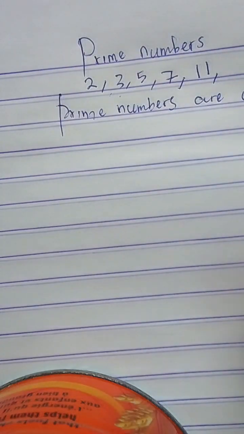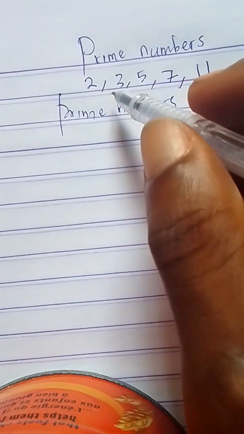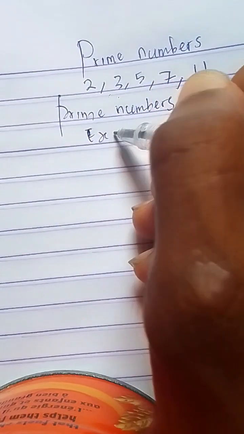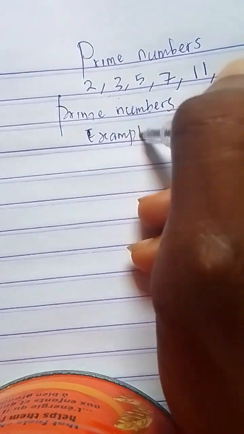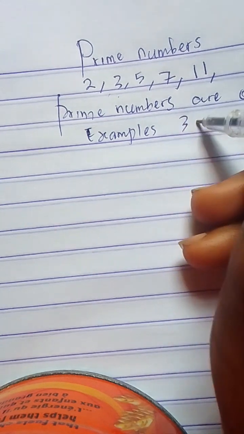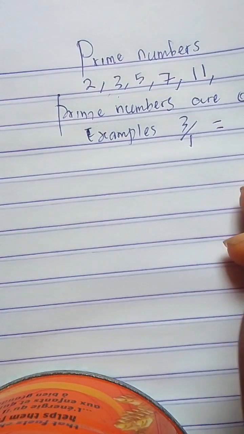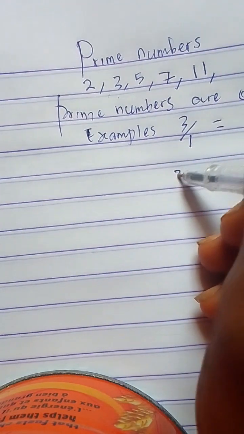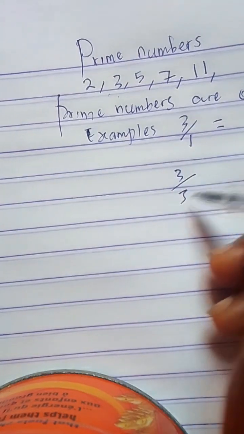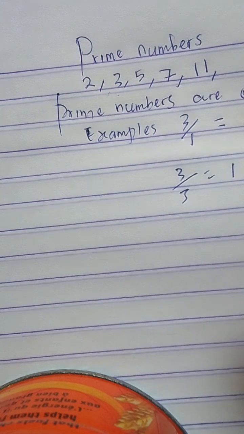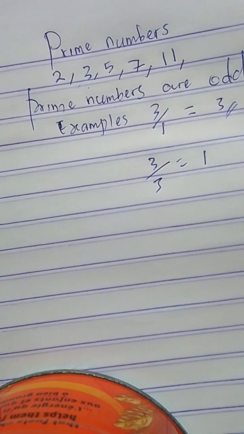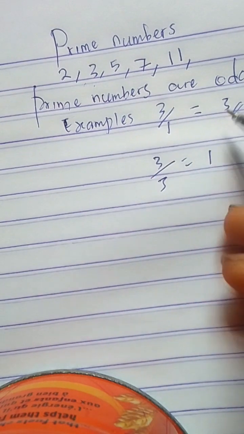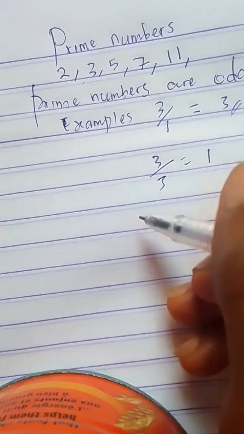Now, let's use an example and divide 3. 3 divided by 1 is equal to 3. If you use 3 itself, 3 divided by 3 is equal to 1. But if you use any other number that can divide 3, except 3 and 1 itself, let's use 2.